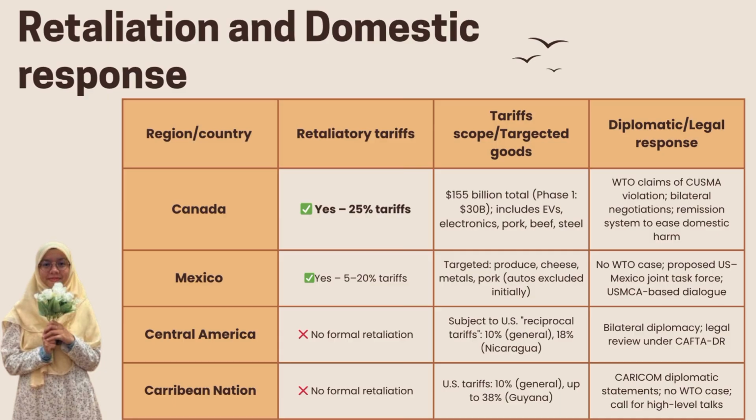Next, we have Mexico. Mexico also retaliated, but with a more cautious approach. It imposed tariffs ranging from 5% to 20% on selected US goods like produce, cheese, metal, and pork. Rather than filing a complaint with the WTO, Mexico focused on diplomatic dialogue under the USMCA framework, even proposing a joint task force with the US. Mexico's goal was to defend its interests while keeping a stable trade relationship.